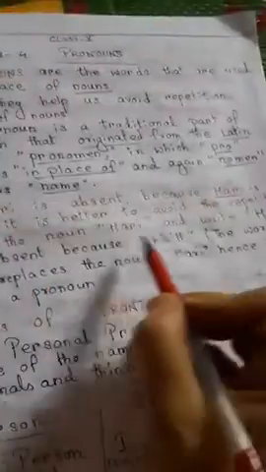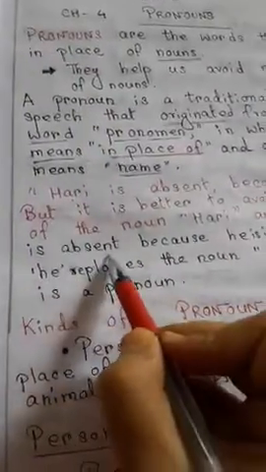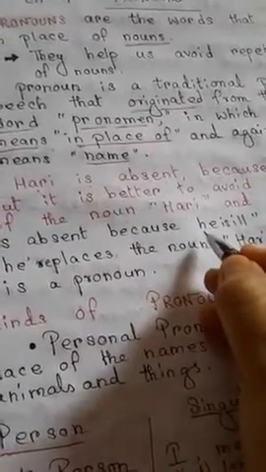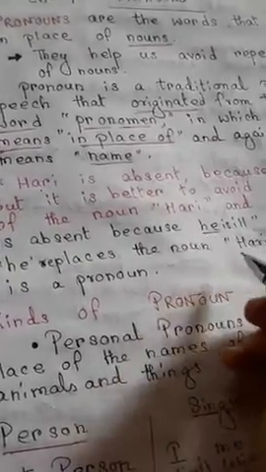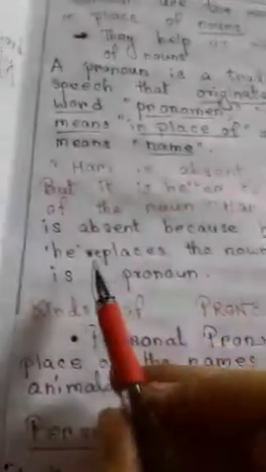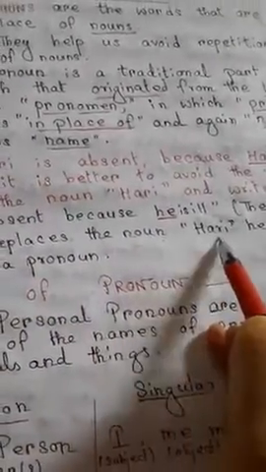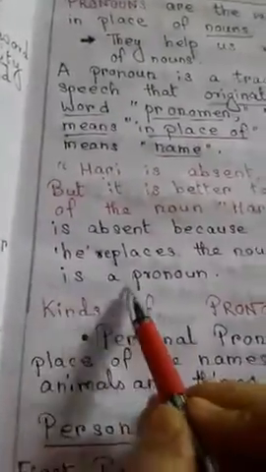So how do you have to write? Hari is absent because, as Hari is a boy, in case of a boy you have to use the pronoun he. He is ill. The word he replaces the noun Hari. Hence, it is a pronoun.